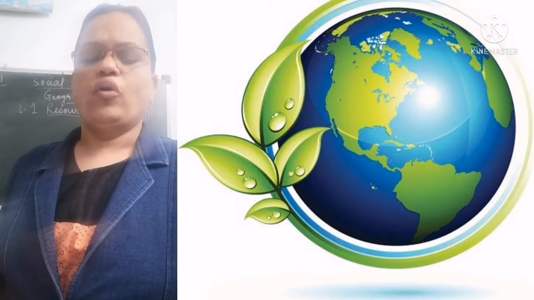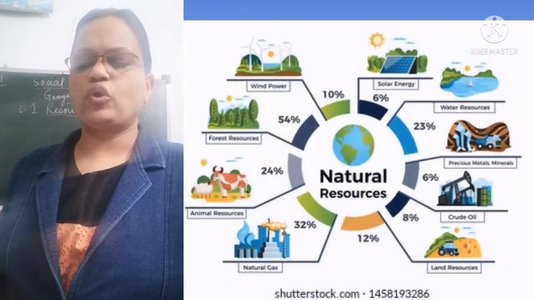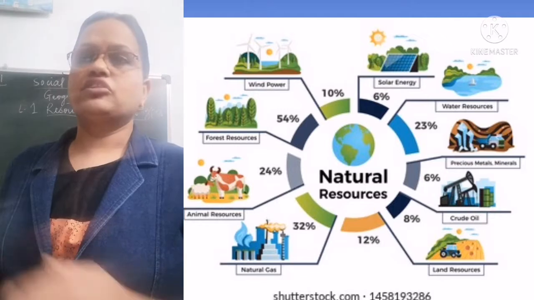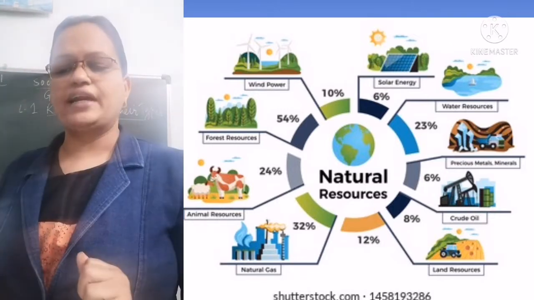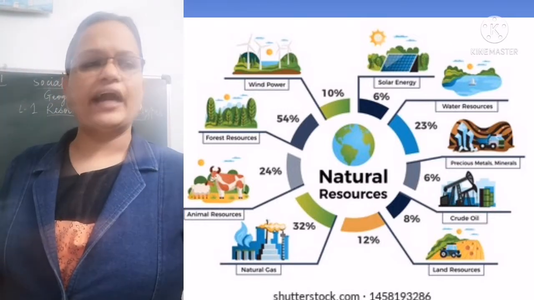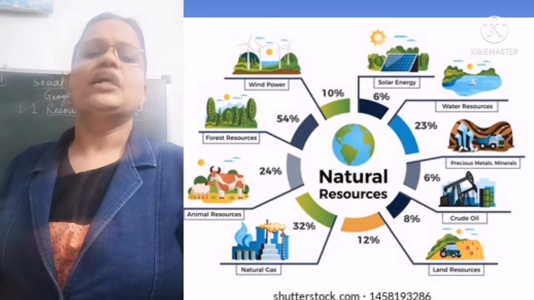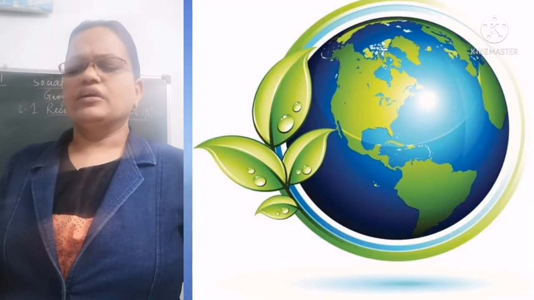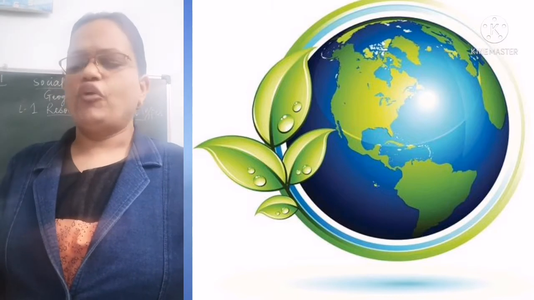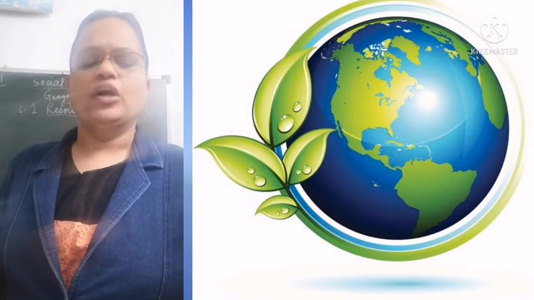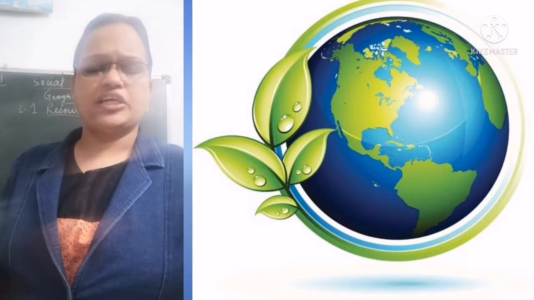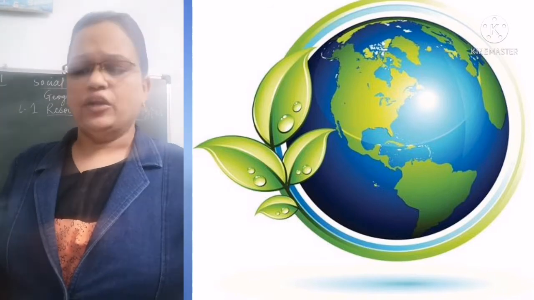In this lesson, already we have learnt in class 7th also about the environment. The things which are around us are called the environment. And whatever we get from the environment, whatever things we get satisfaction from, that is the resources. For example, land, soil, water, minerals, etc. are available in the environment.